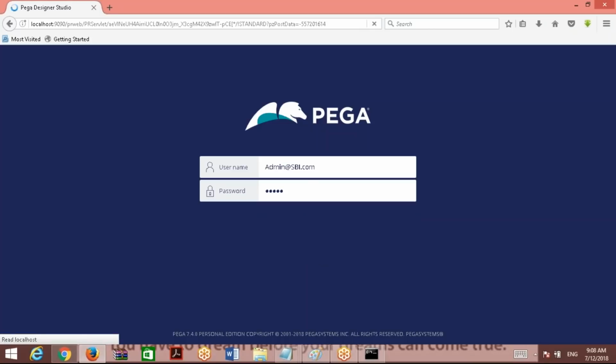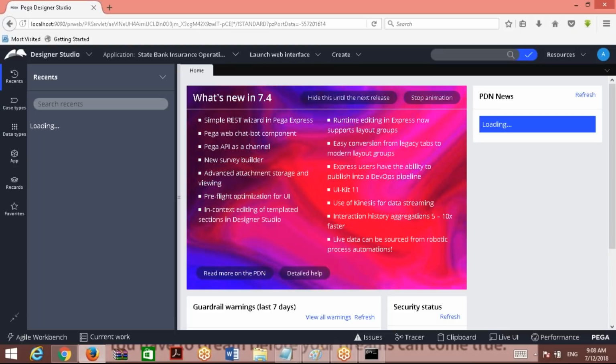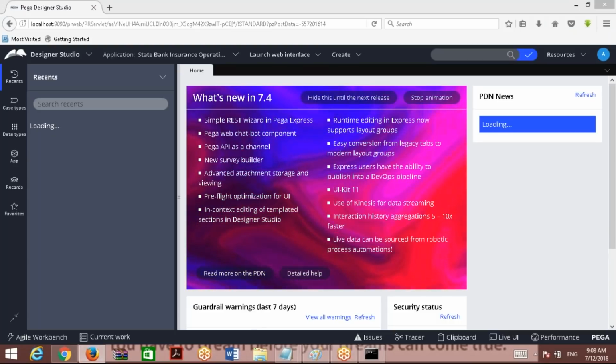Updated it, completed. Now when I log into PRPC, once I log in, this is the screen. Let me create a document for this.